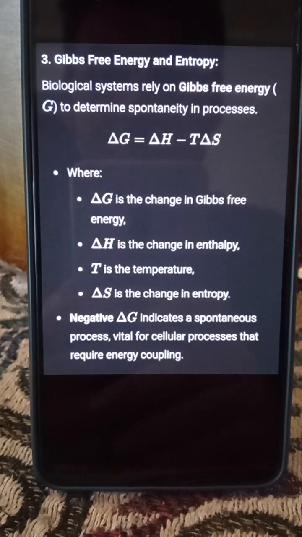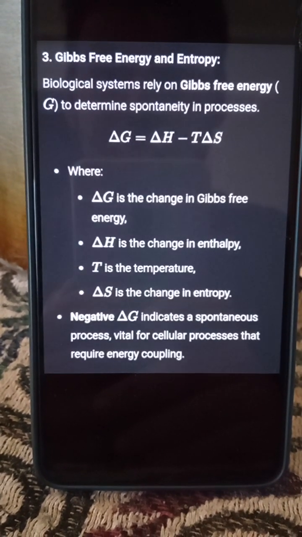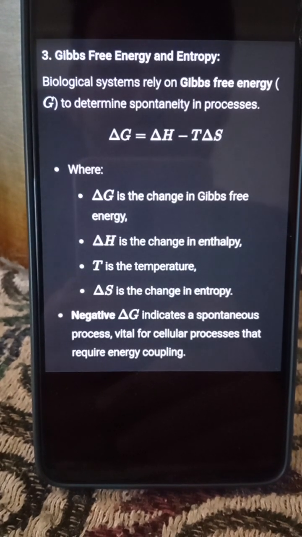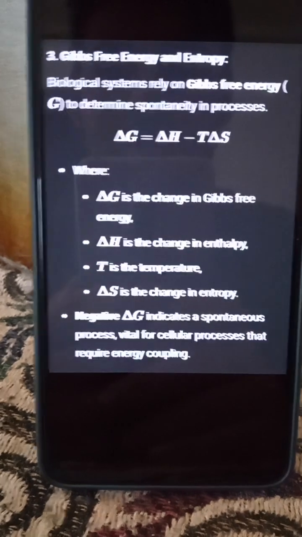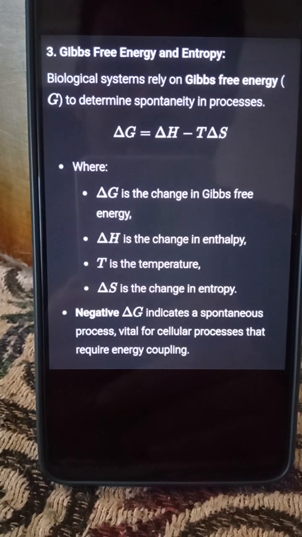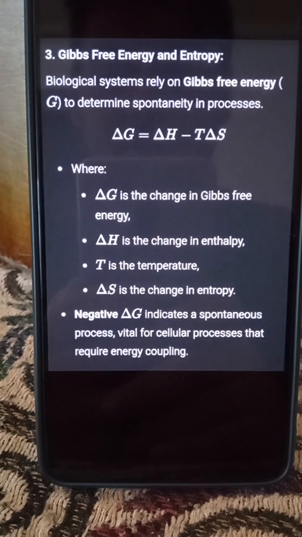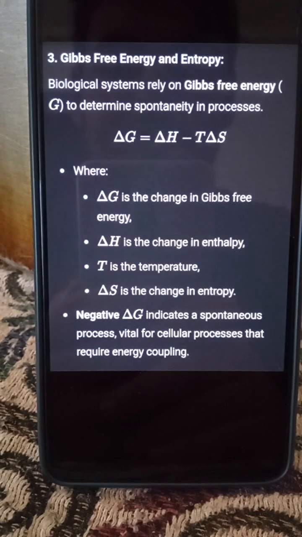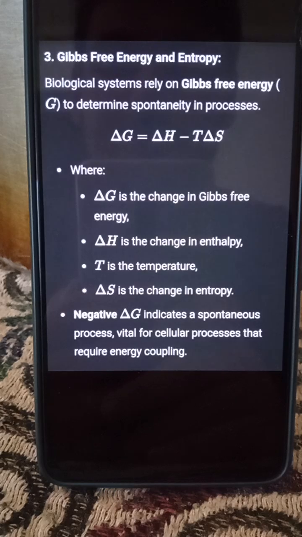The third one is Gibbs free energy and entropy. Biological systems rely on Gibbs free energy G to determine spontaneity in a process. Delta G equals delta H minus T delta S, where delta G is the change in Gibbs free energy, delta H is the change in enthalpy, T is the temperature, and delta S is the change in entropy. Negative delta G indicates a spontaneous process, vital for cellular processes that require energy coupling.